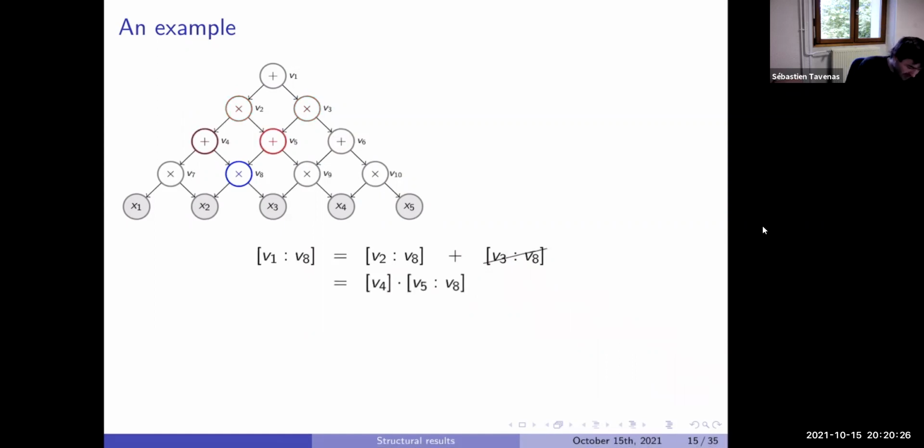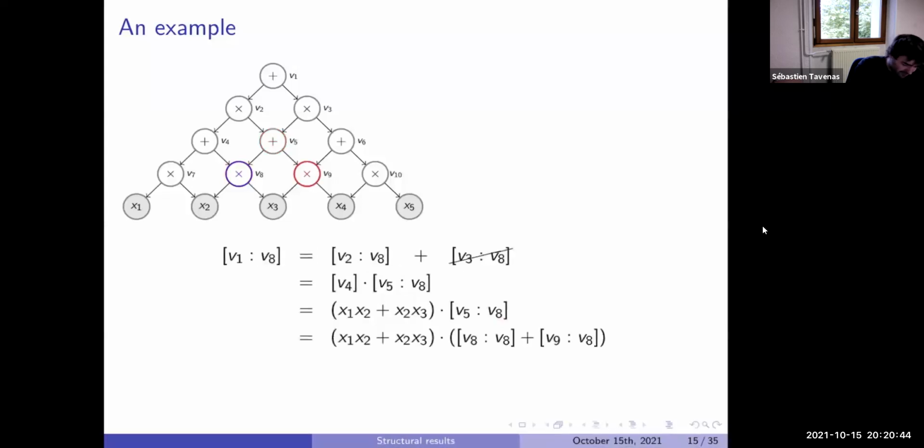Now let's continue. V2 is the product gate, so it's V4 times V5 to go to V8. V4, we know it. We already computed it, so we can complete it. It's X1, X2 plus X2, X3. V5 to V8, and V5 to V8. V5 is the plus gate. So it is V8, V8 plus V9, V8. Same thing here. We can see that V8 does not appear below V9, so this will be 0. V8, V8, when we have 2 times the same gate, it's 1.